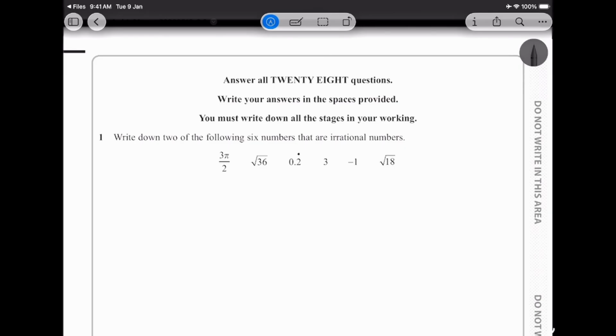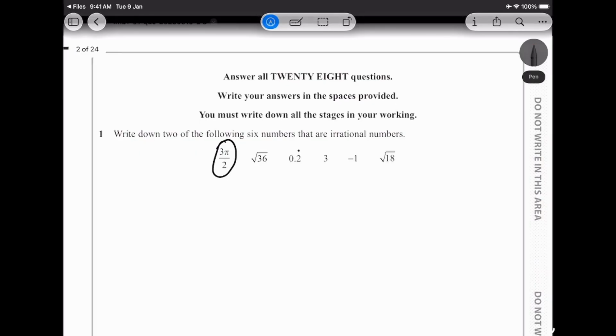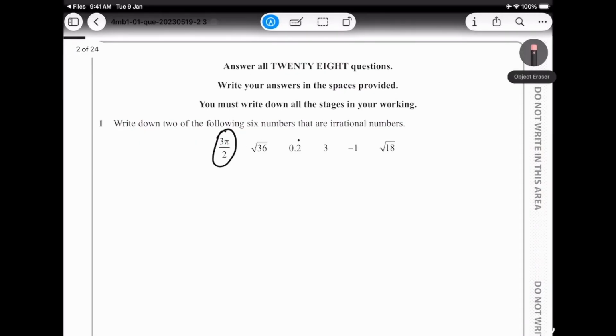Two of the following six numbers that are irrational numbers. Now we know irrational numbers cannot be written as a simple fraction. So automatically I can cross this out and say, okay, this is an irrational number, and then I can simplify the others down to normal numbers, like normal squares, and these can be written as fractions. The 36 can be written as a fraction, 0.2 can be written as a fraction, 3 can be written as a fraction, negative 1 can be written as a fraction, but square root 18 cannot.